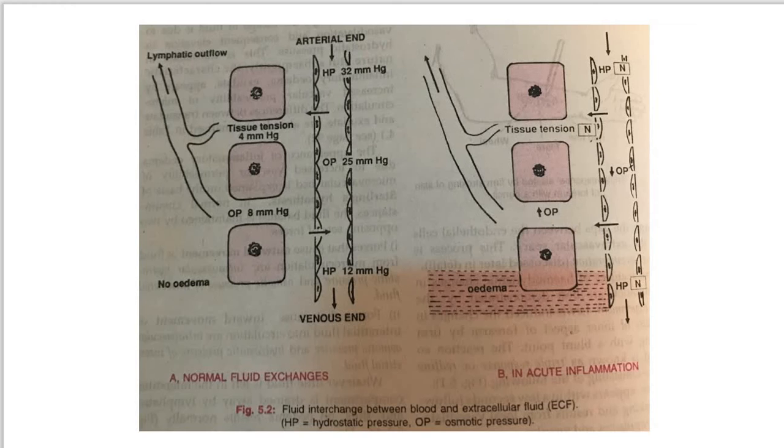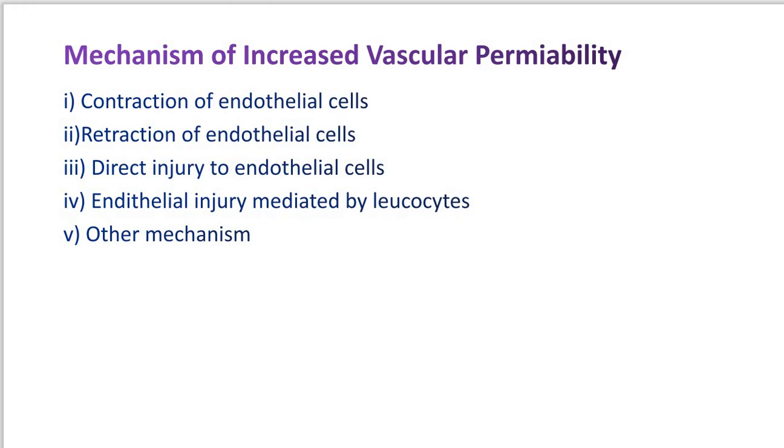Here you can see the endothelial layer, which normally is not leaky. At the acute inflammation stage, the layer of endothelium becomes leaky.